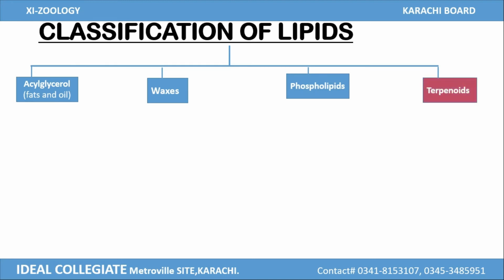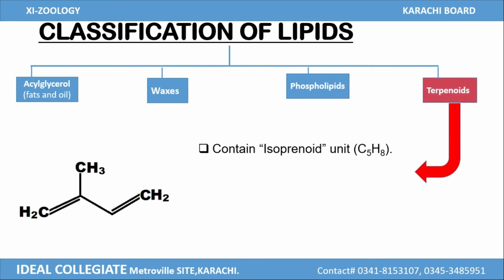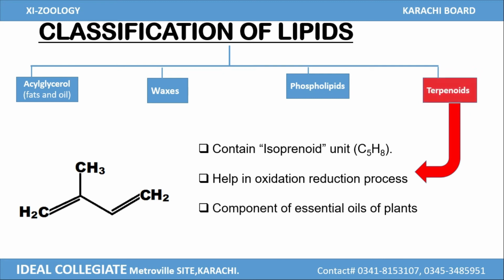The last most important class of lipid is terpenoids. Terpenoids include all the lipids which contain isoprenoid units, C5H8. Terpenoids help in oxidation reduction processes and are an important component of essential oils of plants.